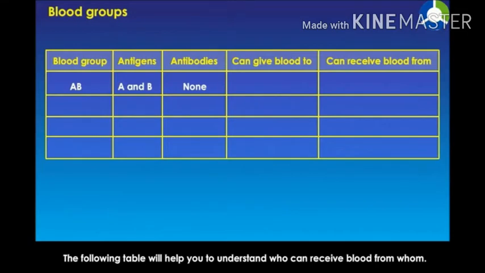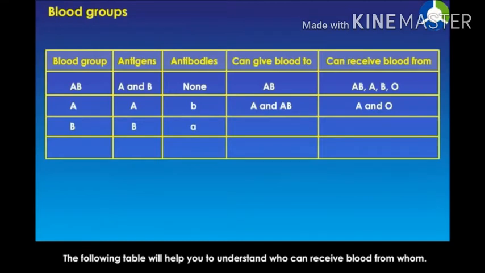So, if blood group is AB, then antigens are A and B, antibodies not present, and it can give blood to AB and it can receive blood from AB, A, B and O, all blood groups. If blood group is A, antigen is A, antibody is B, and it can give blood to blood group A and blood group AB, and it can receive from A and O.